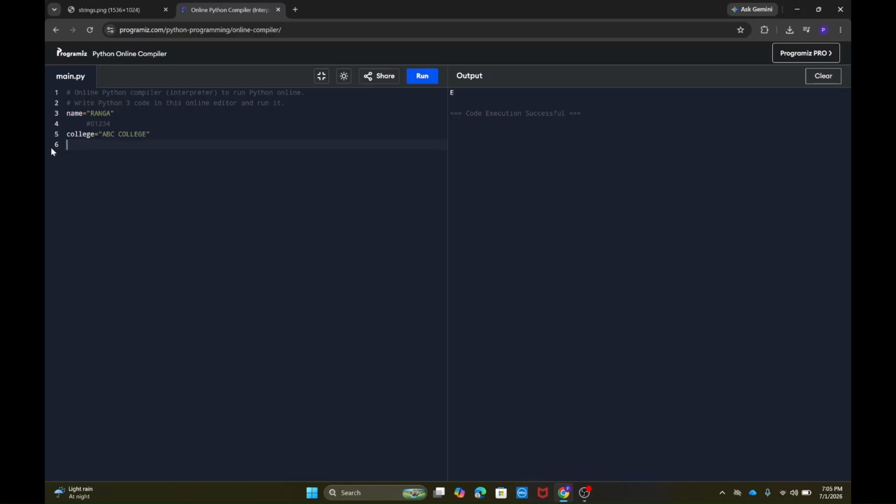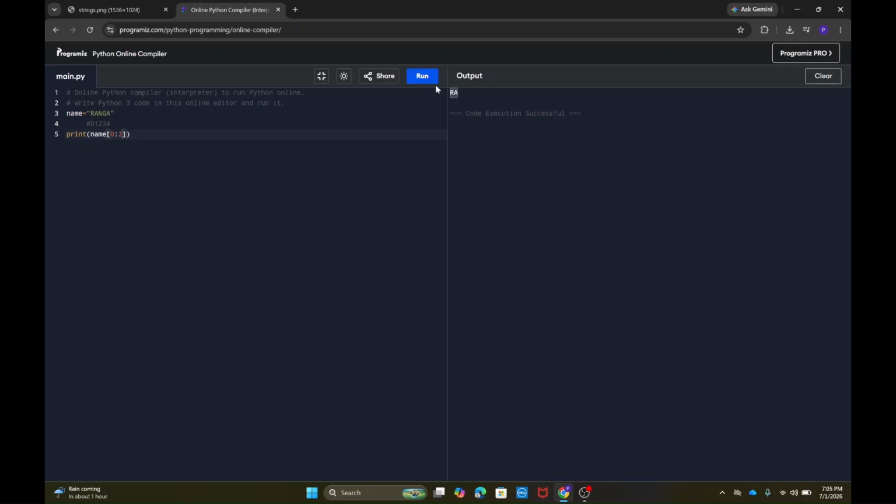I'll show it and you can learn from that. So let's remove this. Now here you can see the indexing of this name variable which has Ranga. And now if I print name of 0 colon 2, what happens?